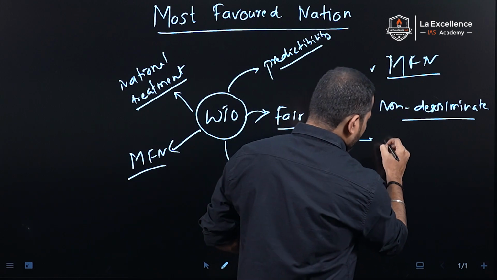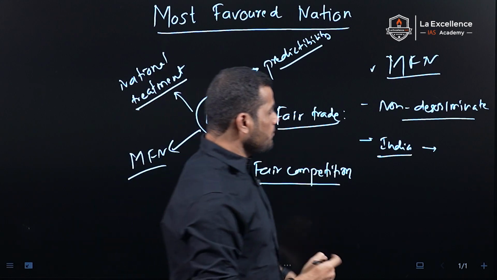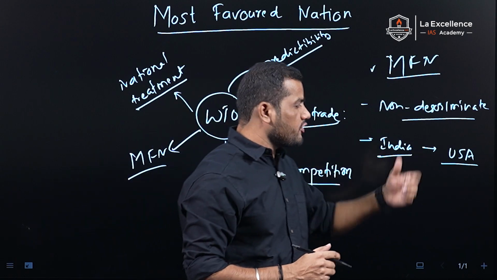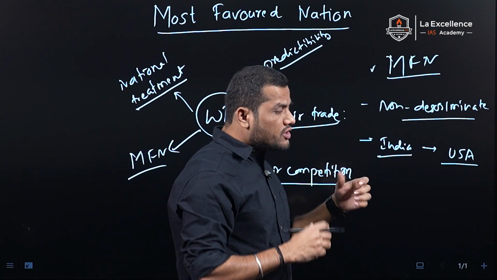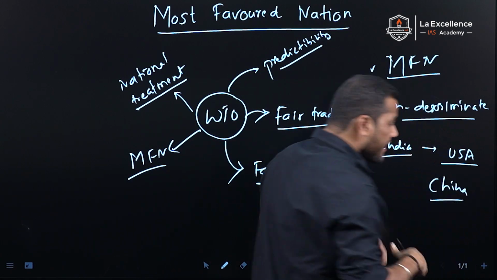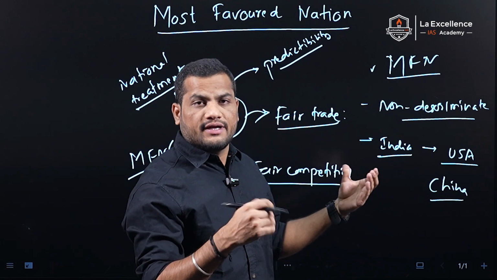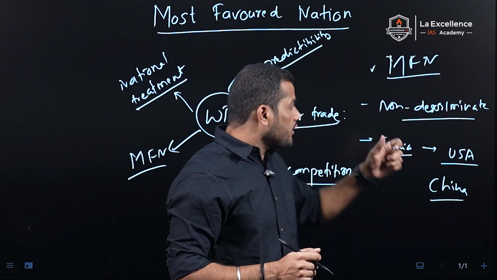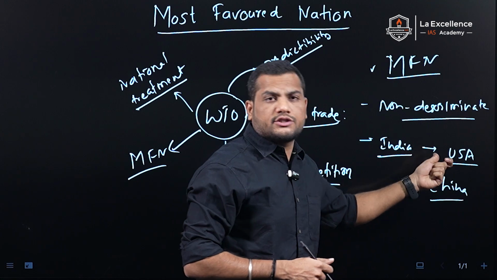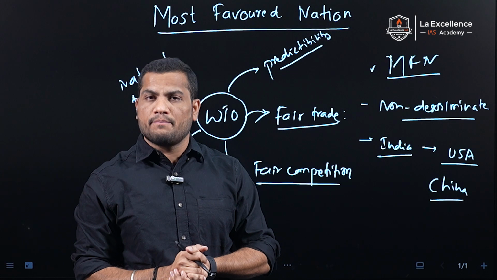For example, if India gives a lower tariff, a concession in tariffs, to USA goods, because India is a strategic partner of USA, India should not discriminate against China. India cannot say that since it has a conflicting situation with China, it will not give the tariff concession to China, because it goes against the concept of most favored nation. Since India is giving tariff concession to USA, it should extend those tariff concessions to all WTO members.